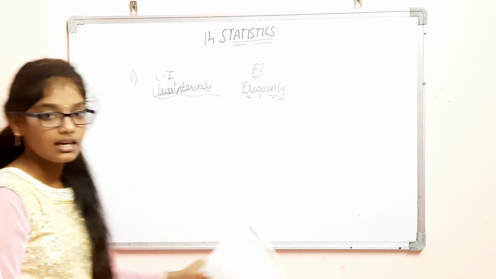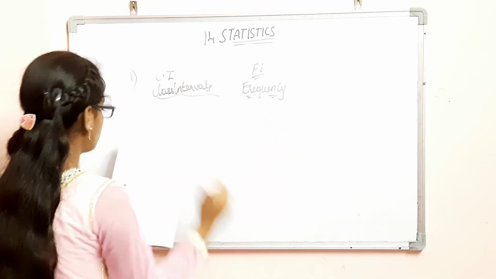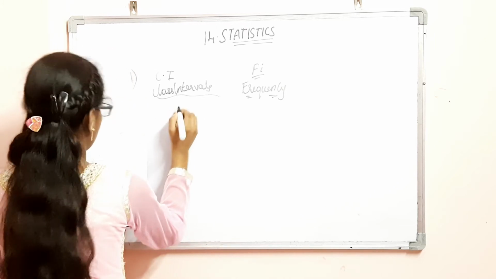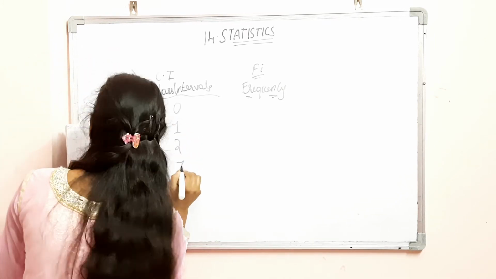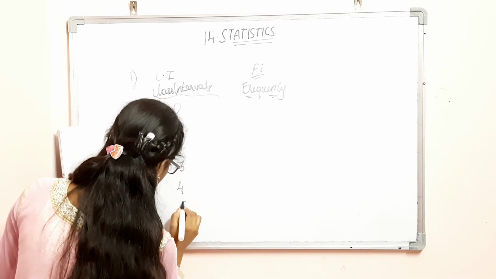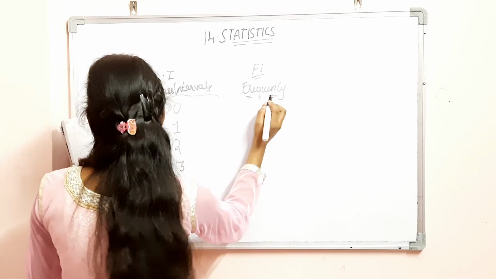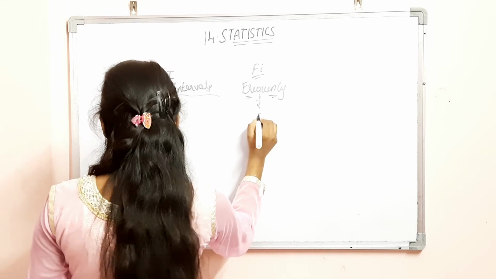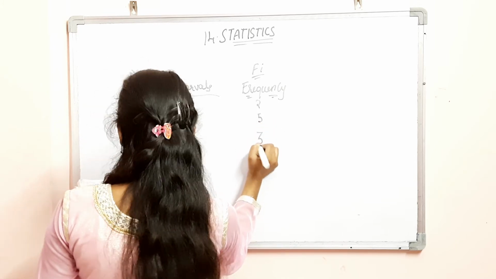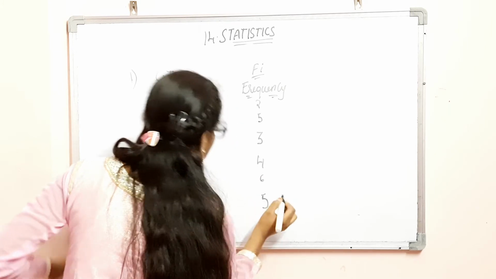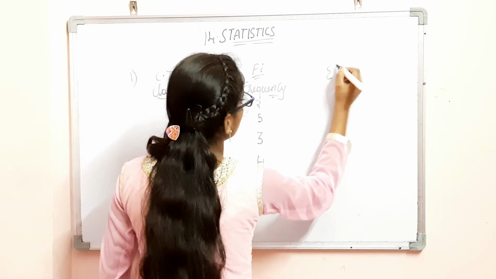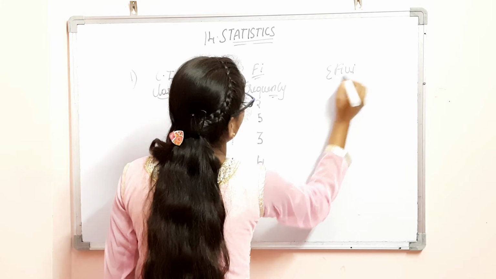So let's take a problem. In the question, the observations are given as 0, 1, 2, 3, 4 and 5. And the frequency is given as 2, 5, 3, 4, 6 and 5. So what to do? You have to find sigma fi xi.